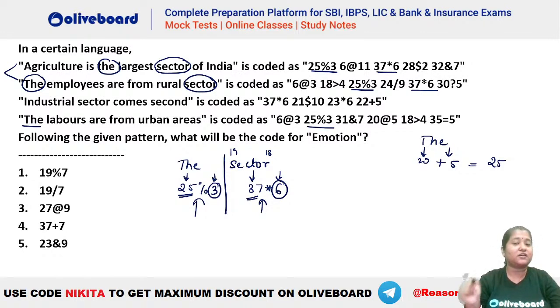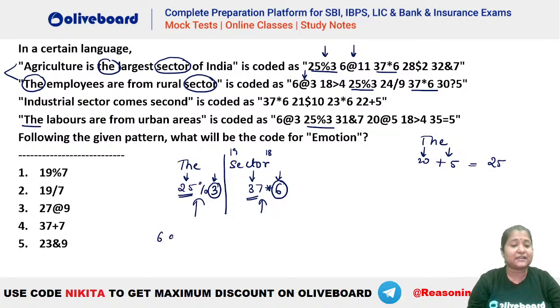Now go for the special character. Let's say we know how we are coding the values. So let's say if we have percentage here, try to find where else do we have percentage. Do we have another percentage here? No, we do not have. Okay, let's see the at the rate. 6 at the rate 11. Then we have 6 at the rate 3.